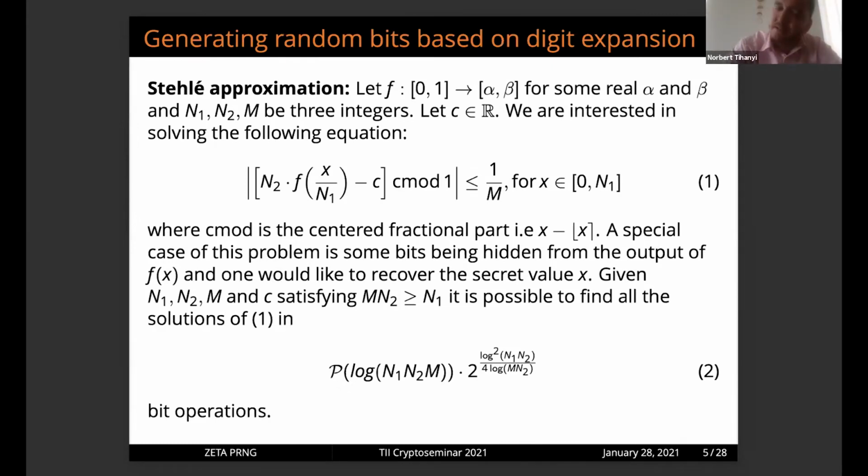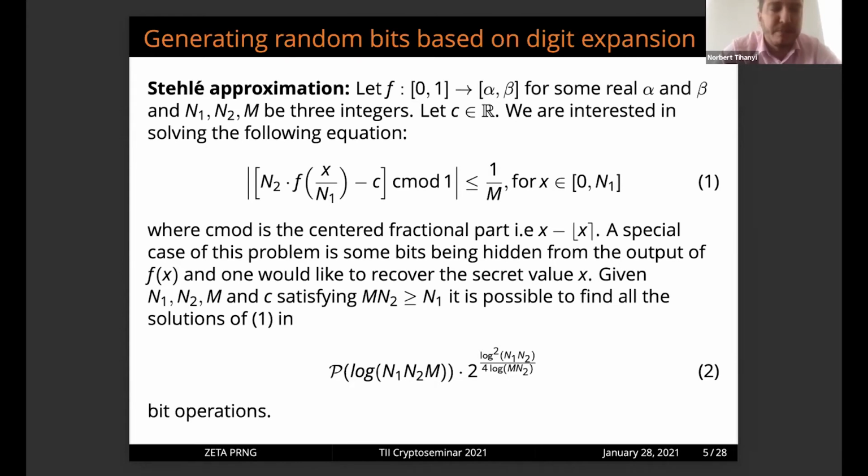And the last attack, I would like to just introduce the Stehlé approximation. It's really interesting to consider some random number generators as approximation problems, and we are really interested in this aggregation, as you can see, number 1 aggregation, and a special case of this problem when some bits are hidden from the output of the random number generators.